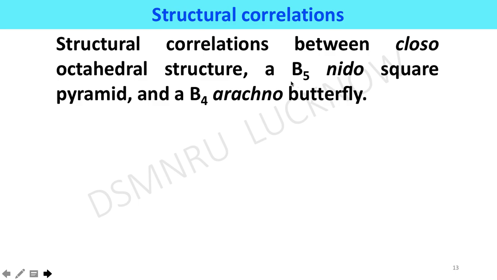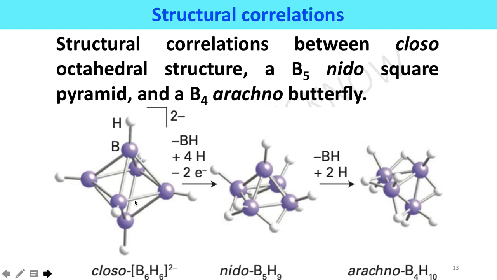A structural correlation between closo, nido, and arachno is shown here. This is a closo structure for B6H6. All 6 sides are packed, making a closo structure. If one side is open, it becomes nido. If one more side is open, it becomes arachno.